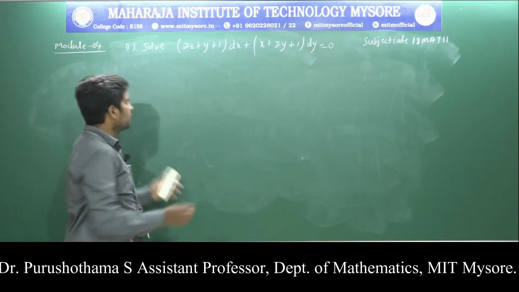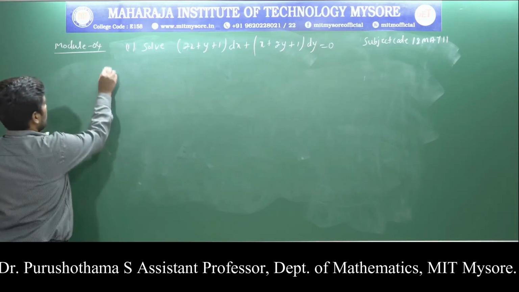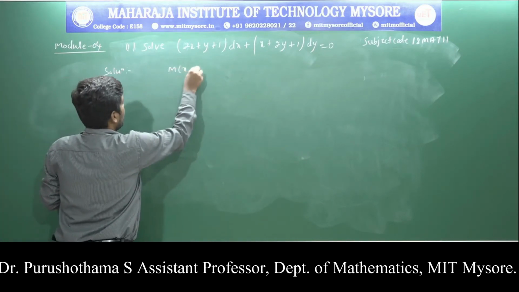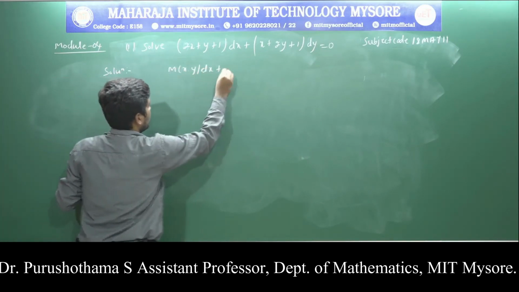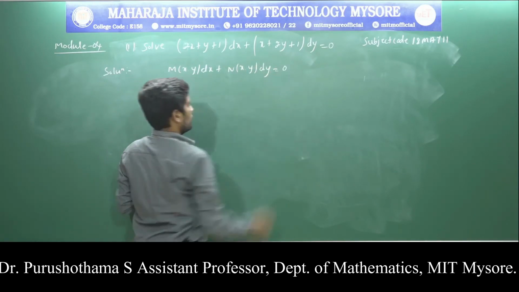We know the standard form of an exact differential equation: M of x comma y into dx plus N of x comma y into dy is equal to 0.